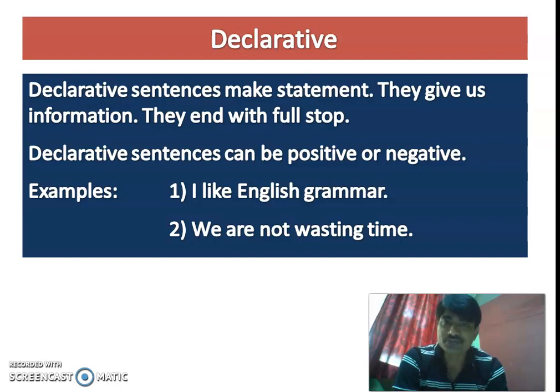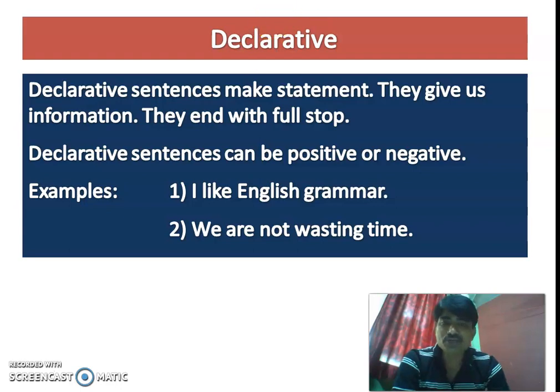Sometimes we give information, sometimes we ask for information, sometimes we express our emotions of sadness as well as happiness, and sometimes we go on ordering someone or requesting someone. So these are useful types of sentences that we are going to use. We need to know their structure, we need to know their function, and accordingly we can use them properly.